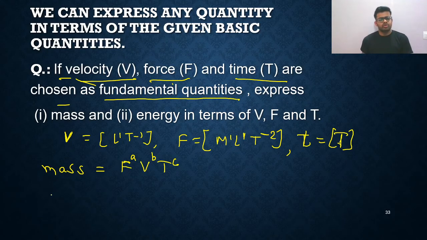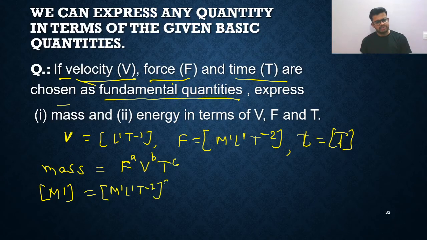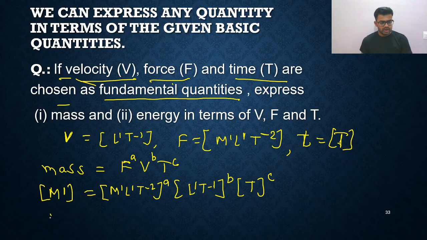The dimensional formula of mass is generally M1. On the right, force is M1 L1 T minus 2, and its power is a. Now the velocity is L1 T minus 1, and its power is b. Time, its power is c. So M1 will be equal to M raised to a, because it will be multiplied.